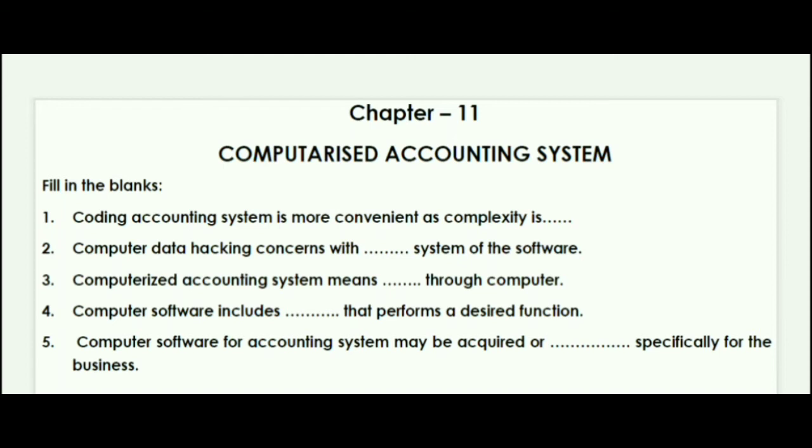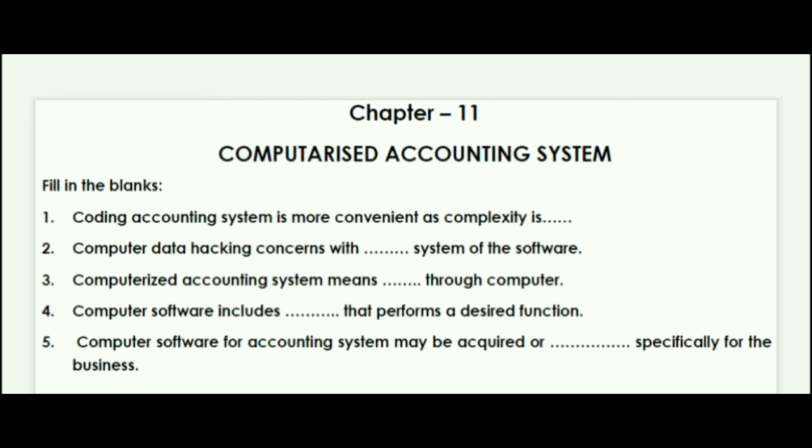Computer data hacking will be concerned with the security system of the software. Next is, computerized accounting system means what? Through computer means data processing through the computer. Data processing will be the correct answer. Next is, computer software includes what? That perform a desired function. So it's a program that performs a desired function. Solution will be program.